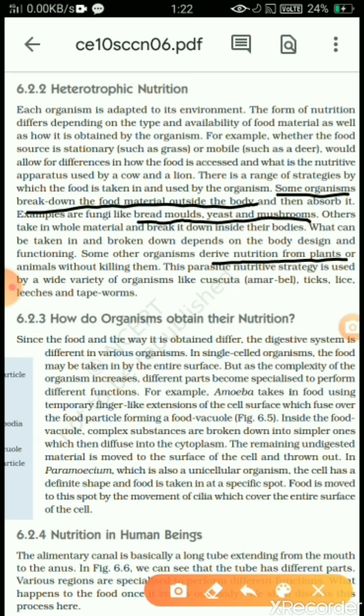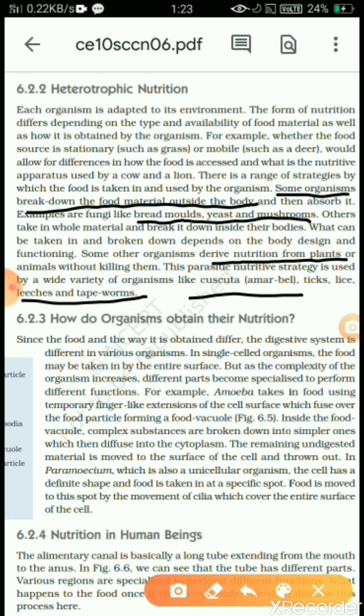Parasites depend on plants or animals but they do not kill them; they absorb and suck the nutrients, water and minerals from other plants or animals. For example, cuscuta, which is called amarbel, lice, ticks, leeches, and tapeworms, which absorb nutrients and minerals from another body.